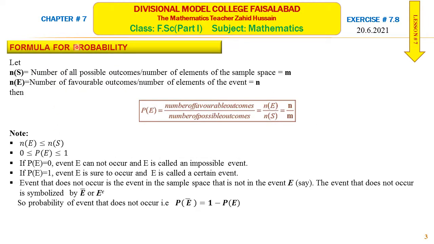Then we have studied the formula to find the probability of any event. The probability of any event is calculated by the formula: number of favorable outcomes over number of possible outcomes. Number of favorable outcomes are the outcomes of the event whose probability is to be determined, and possible outcomes are the outcomes of the sample space. These are the notes which you have to remember about the probability. These may be asked in MCQs.